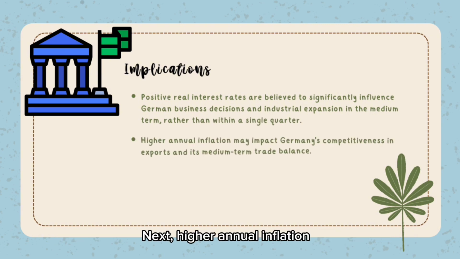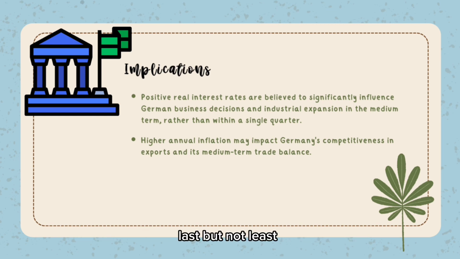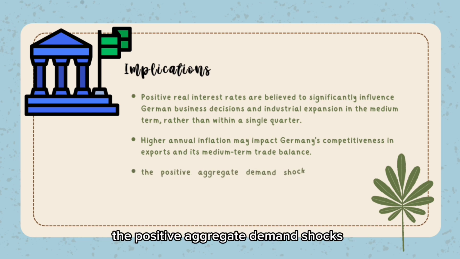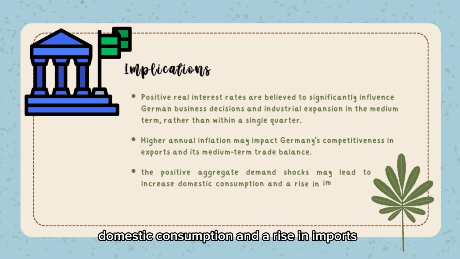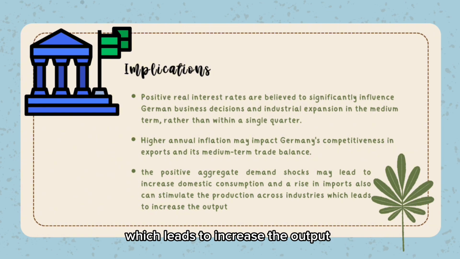Next, higher annual inflation may impact Germany's competitiveness in export and its medium-term trade balance. Last but not least, positive aggregate demand shocks may lead to increased domestic consumption, and a rise in imports can also stimulate production across industries, which leads to increased output.